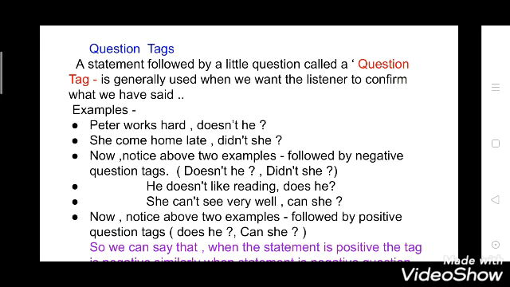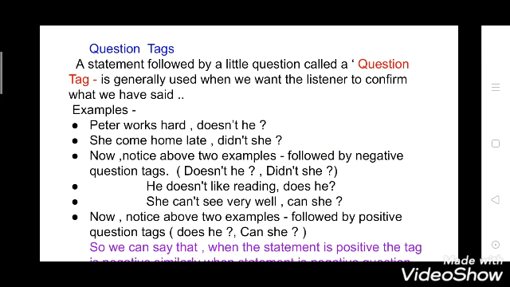A statement followed by a little question is called a question tag. It is generally used when we want the listener to confirm what we have said. Example, Peter works hard, doesn't he? She came home late, didn't she? So now, see in the first example, it is written here, doesn't he, didn't she?